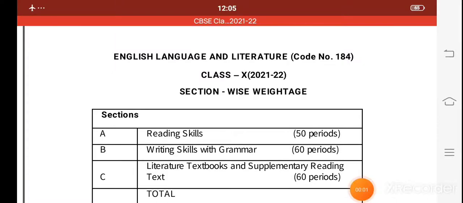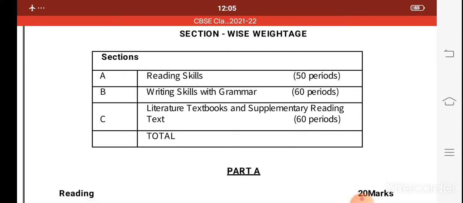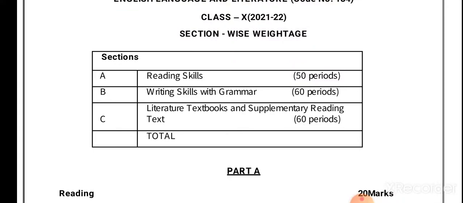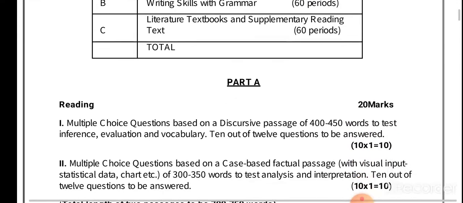Hello friends, today we are going to talk about marks distribution of class 10th 2021-22. Here we will have three sections: reading skill, writing skill with grammar, literature textbooks and supplementary reading text.